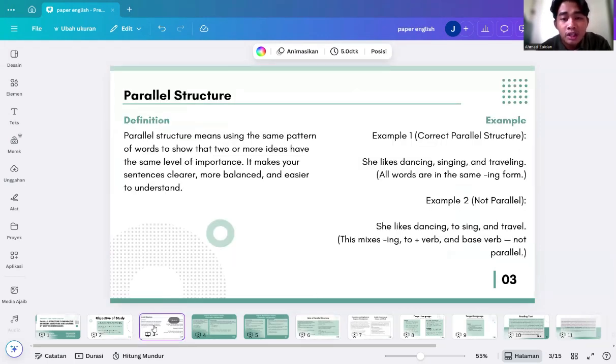The definition of parallel structure means using the same pattern of words to show that two or more ideas have the same level of importance. It makes your sentence clearer, more balanced, and easier to understand. Example 1: She likes dancing, singing, and traveling. All words are in the same ing form. Example 2, not parallel: She likes dancing, to sing, and travel. This mixes ing, to plus verb, and base verb, so it is not parallel.